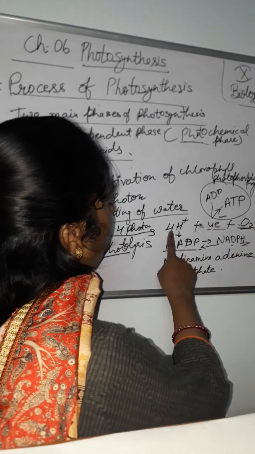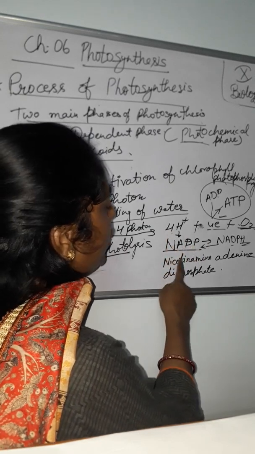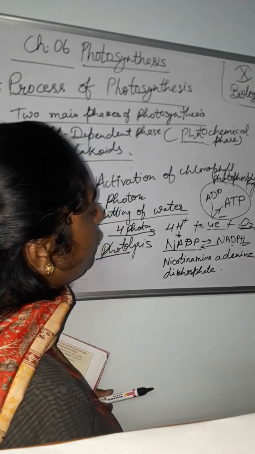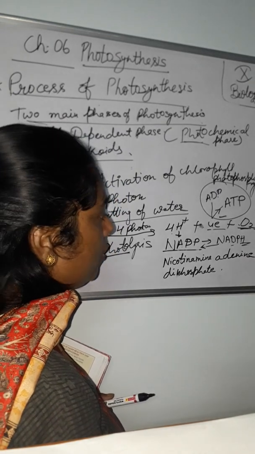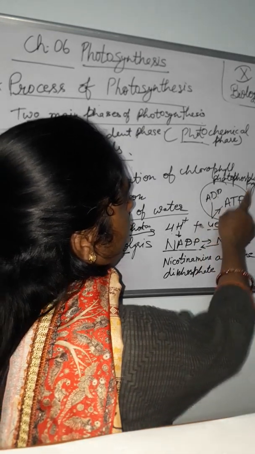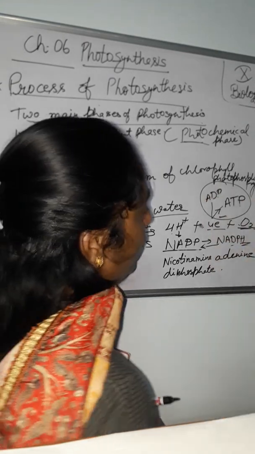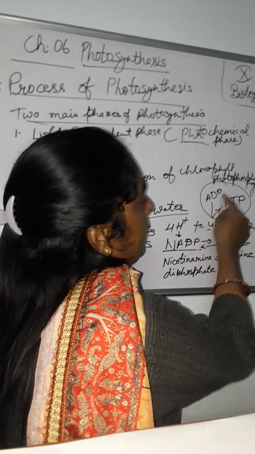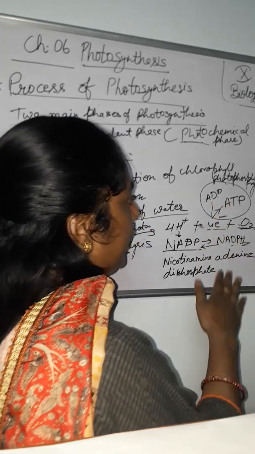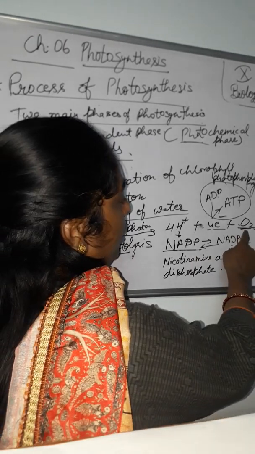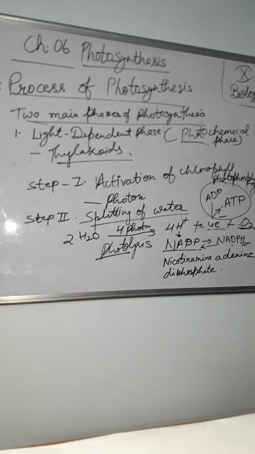And these hydrogen ions convert NADP, nicotinamide adenine diphosphate, into NADPH, that is nicotinamide adenine diphosphate hydrogen, H for hydrogen. And these 4 electrons convert ADP into ATP, and this process is called photophosphorylation, यानी कि addition of a phosphate molecule. Adenosine diphosphate converts into triphosphate. Di to tri means an increase of one phosphate molecule here. And what is the fate of the oxygen? This is molecular oxygen. This is a stable compound.